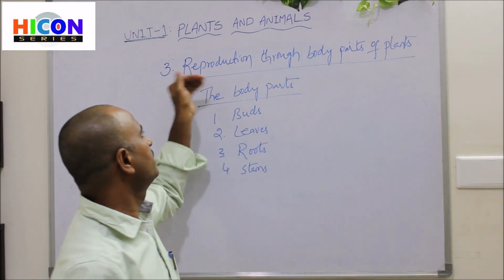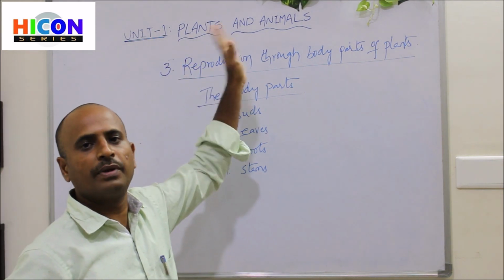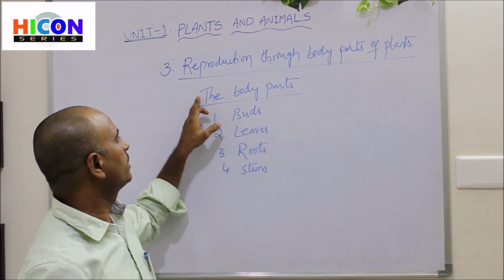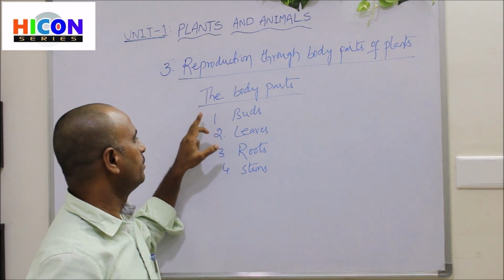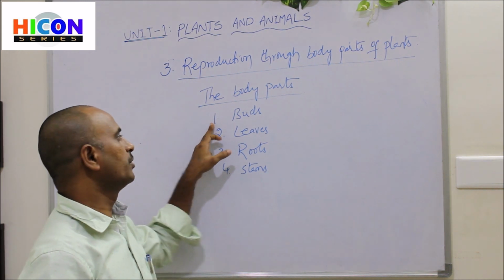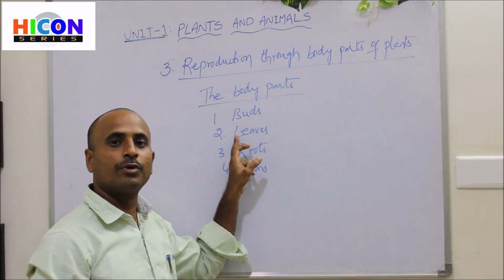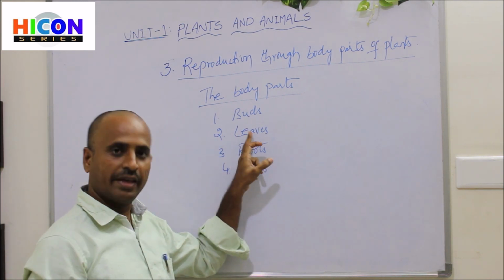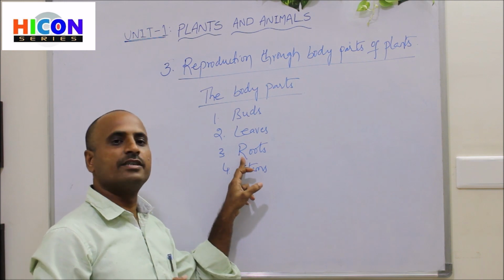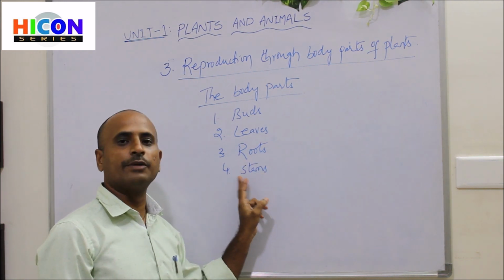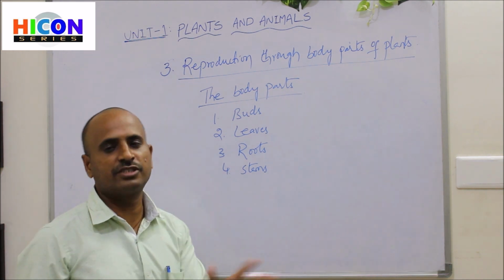Some plants produce new plants from their buds, some from their leaves, some from their roots, and some from their stems.